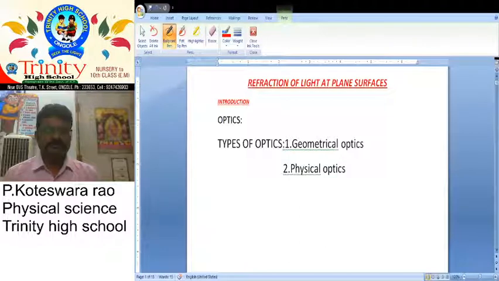Do you know optics is one of the most important branches of science? Optics is the most important branch of science, which deals with electromagnetic radiations or electromagnetic waves, with their nature and their interaction with matter, and also the study of matter in different manners.